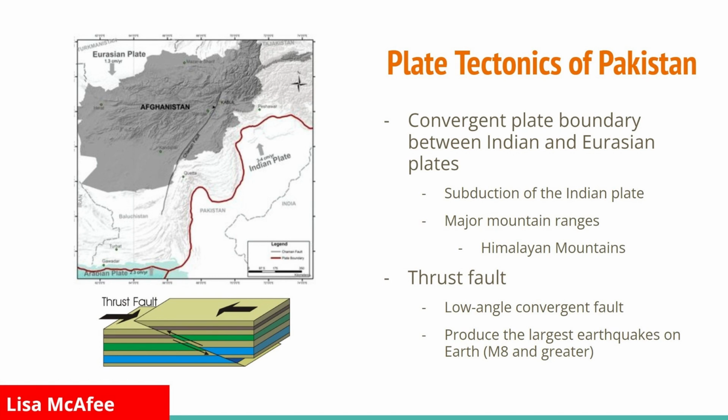The collision of these plates also has to do with the thrust fault. These are low-angle convergent faults that produce the largest earthquakes on Earth. These earthquakes are of magnitude 8 and higher. The majority of earthquakes that occur in Pakistan are in the north, northwest, and west parts along the Indian plate. Since 1950, more than 83,100 people have died in Pakistan as a direct result of the earthquakes.